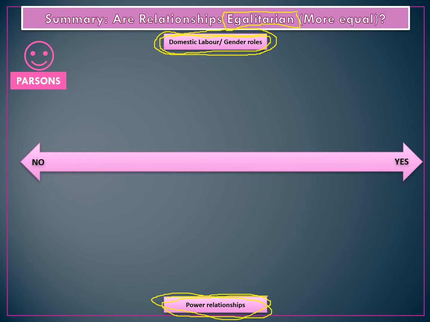Now, our first thinker here is Parsons. Parsons talks about divisions within the home. Men take on the instrumental role. Women have the expressive role. Men are the breadwinners going out to work. Women are the caregivers who raise the children and stay at home. And this is due to biological differences between men and women. For Parsons, this is normal, this is natural, this is the ideal.